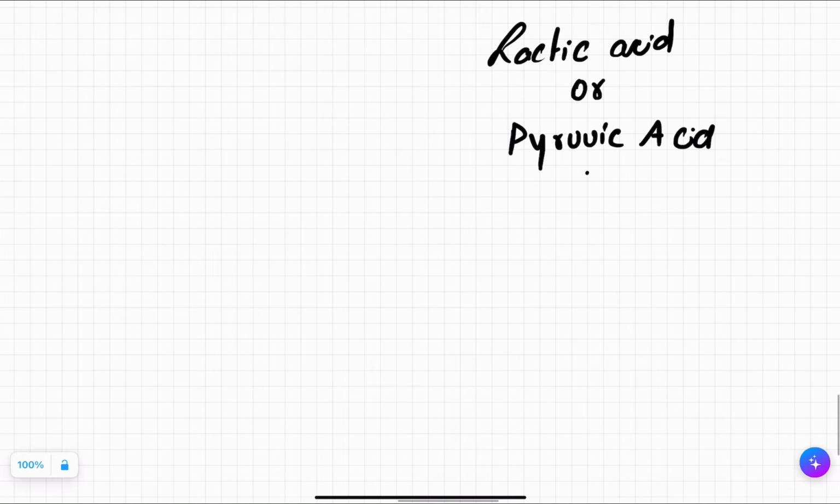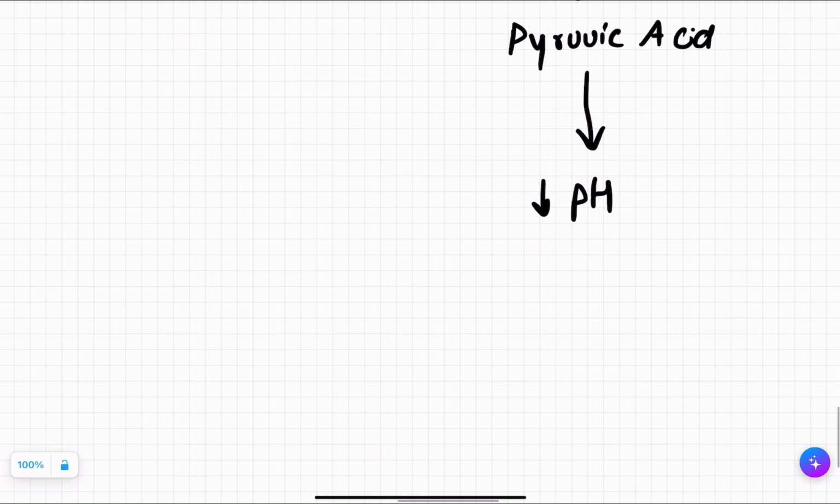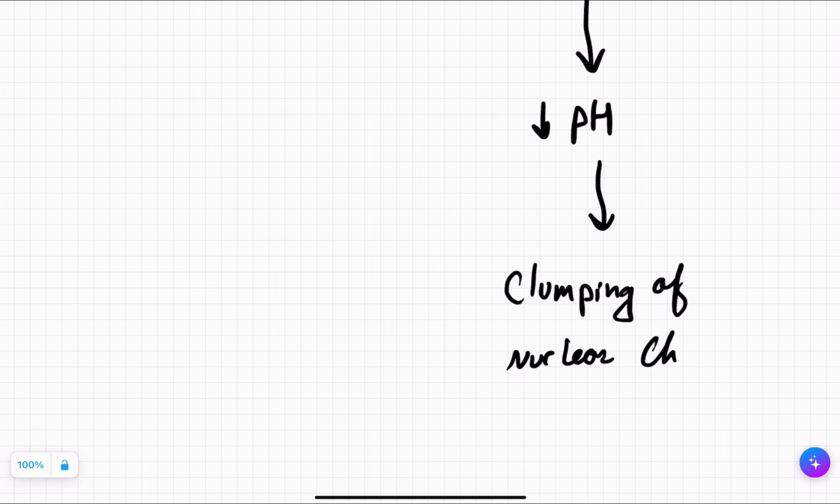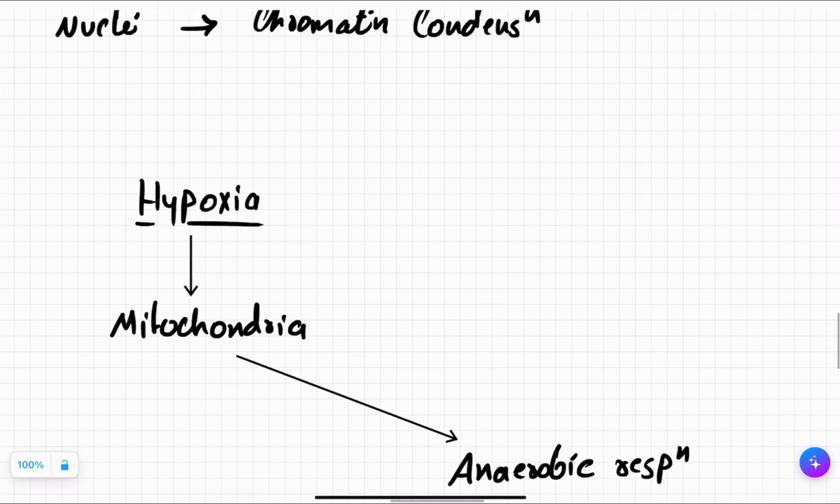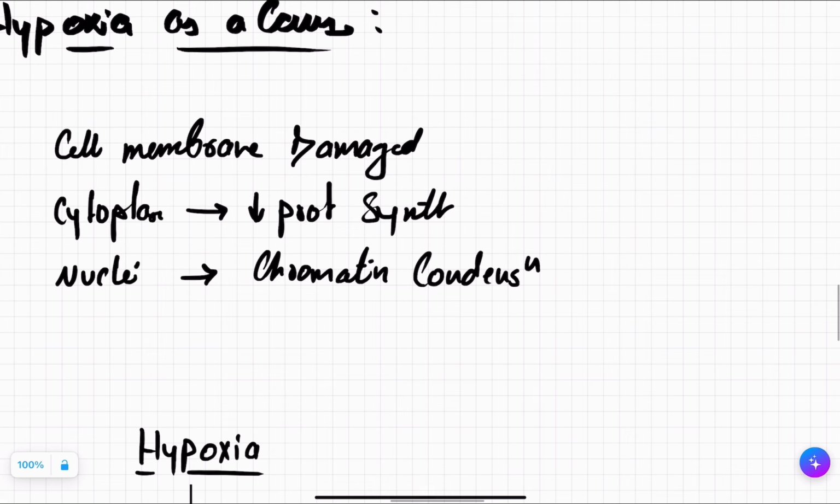They will reduce the pH. When the pH reduces, it means this is an acidic environment. What does an acidic environment do? It causes clumping of nuclear chromatin. Did I say in reversible cell damage there will be three things? The nuclei will be affected. So yes, the first thing we have seen is chromatin condensation happening here.